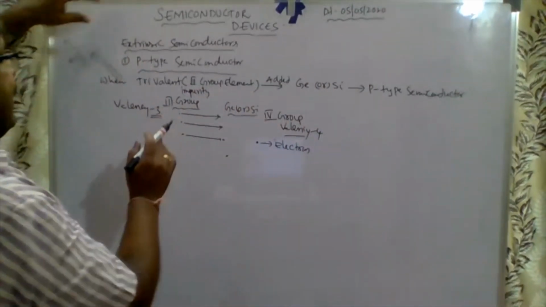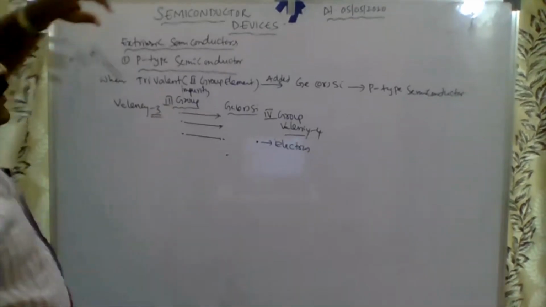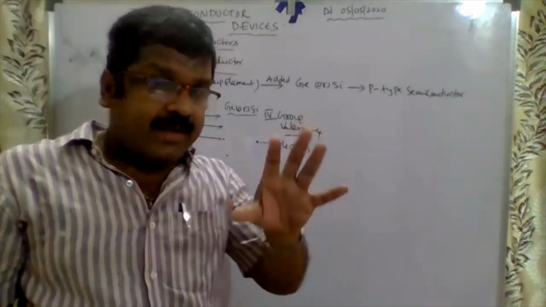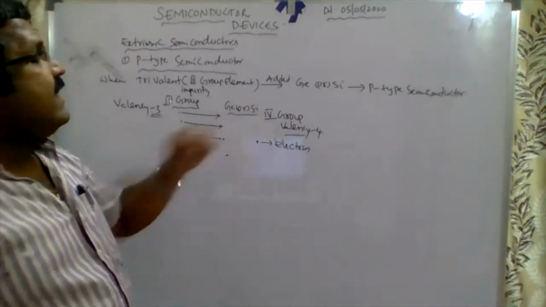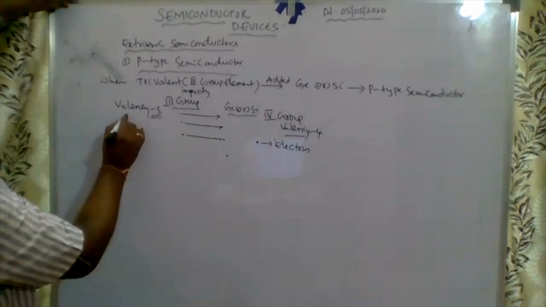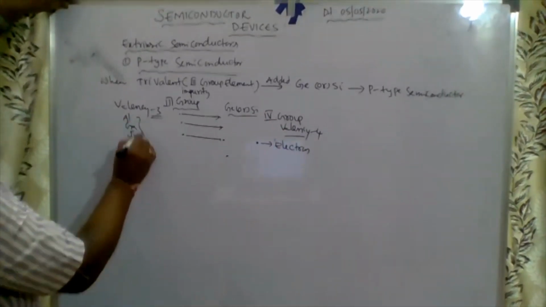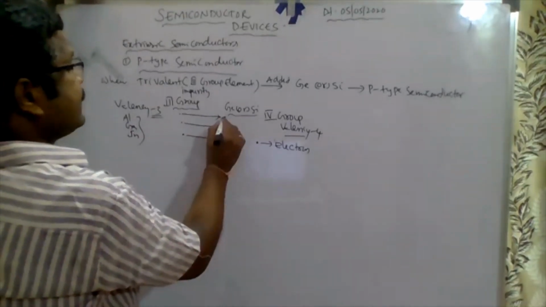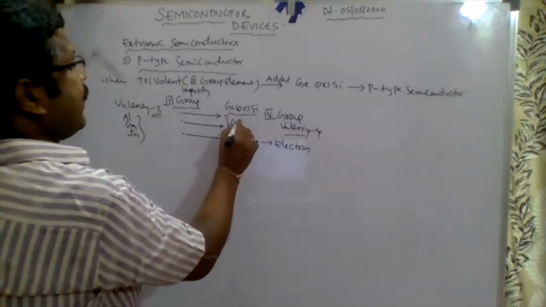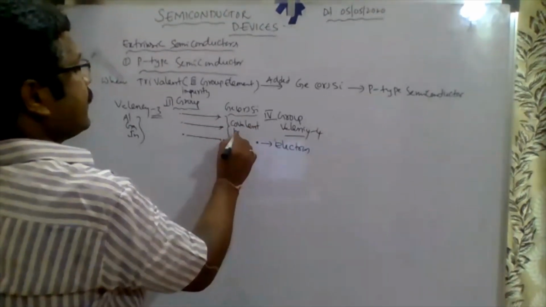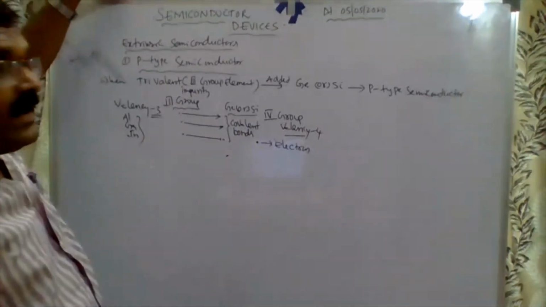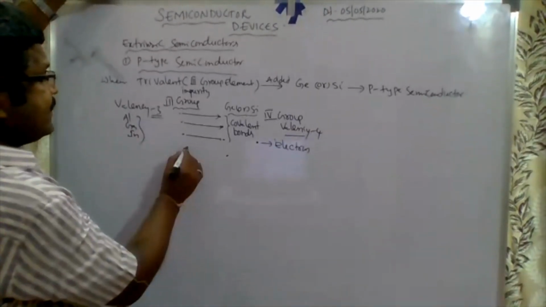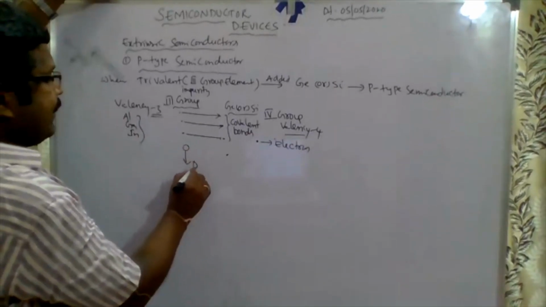Take third group elements like boron, aluminum, gallium, indium, and germanium or silicon. Three covalent bonds are formed completely, but one electron is deficit.